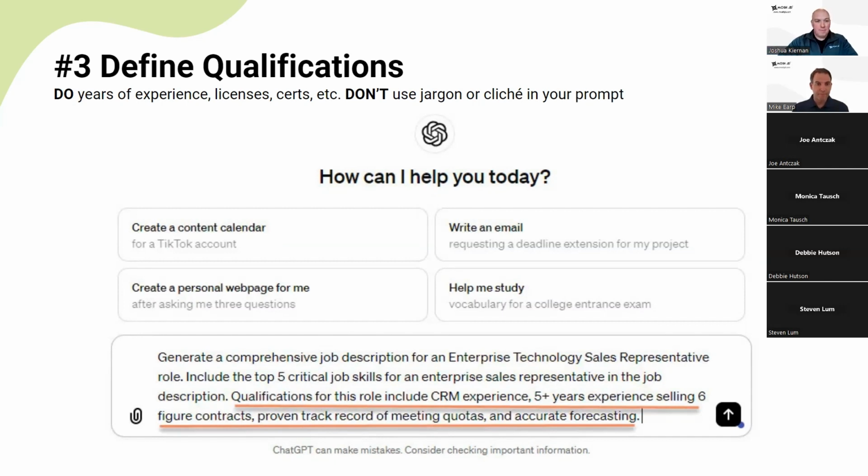Step 3 is we want to define our qualifications. As I mentioned earlier, ChatGPT's data sets are an aggregate of comprised data. Because they are over a year old, what we've seen is that if you give a generic prompt, like write me a job description for a sales representative, ChatGPT does tend to lean towards a traditional, qualification and education-based job description.